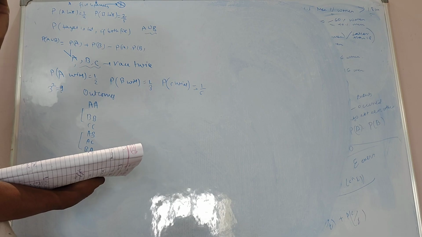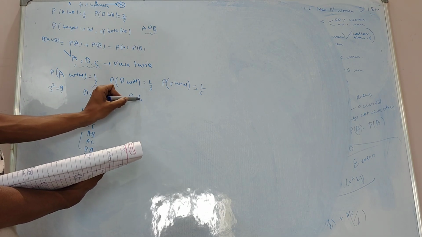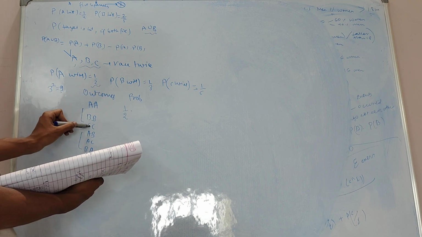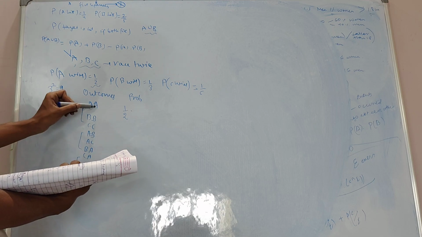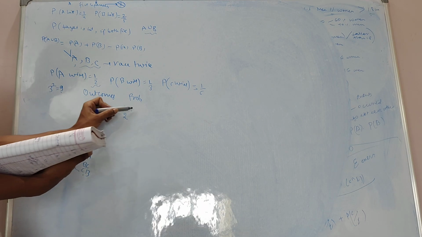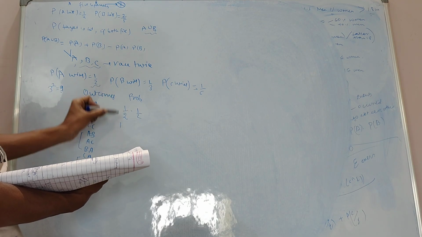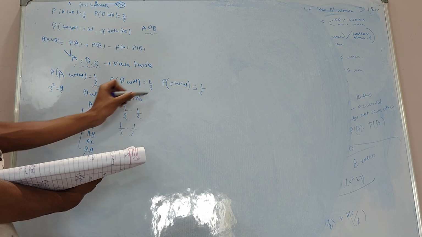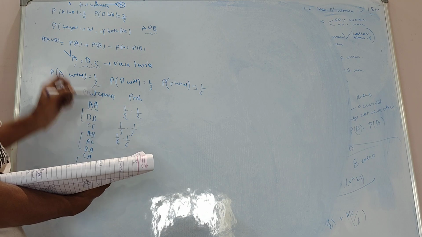And now probability, right? So probability of A winning is 1 by 2, and these are independent events, right? Simultaneous events, A and A are running together, so I will multiply, and this is also probability of horse B winning is 1 by 3, and again 1 by 3, and then probability of C winning is 1 by 6, so I will multiply it with 1 by 6.